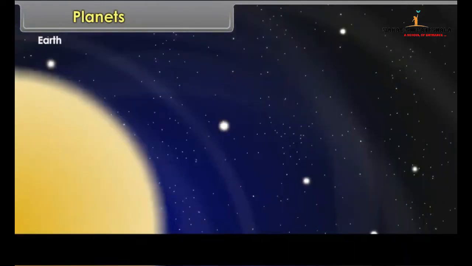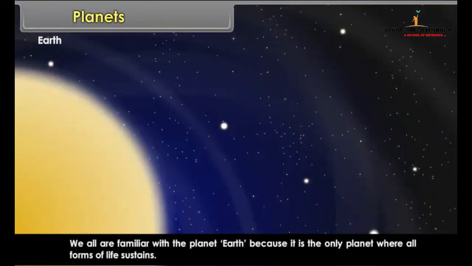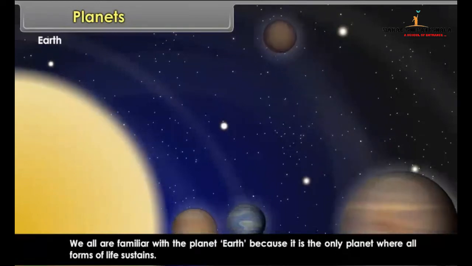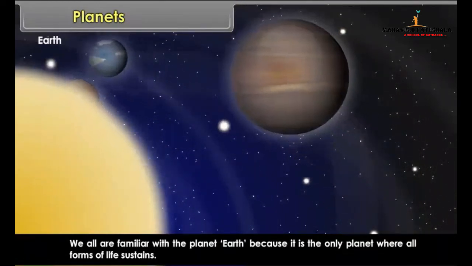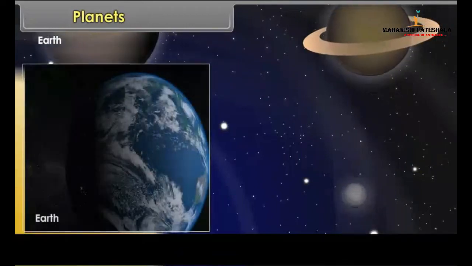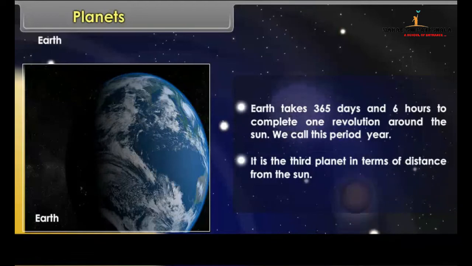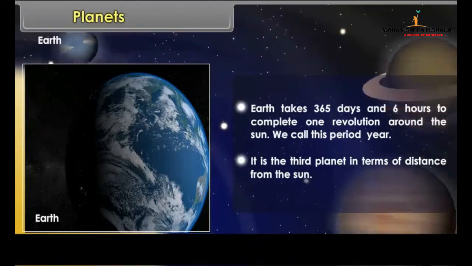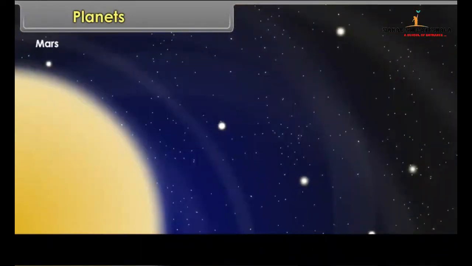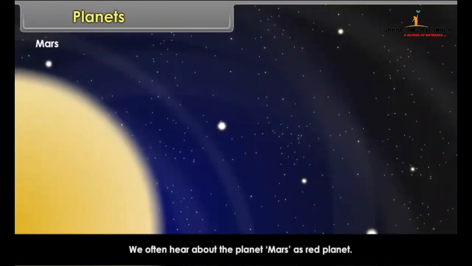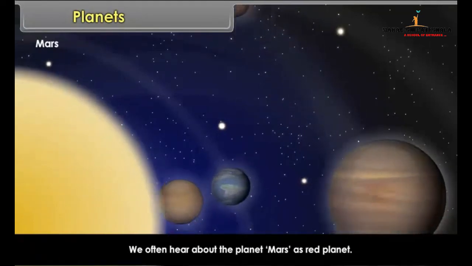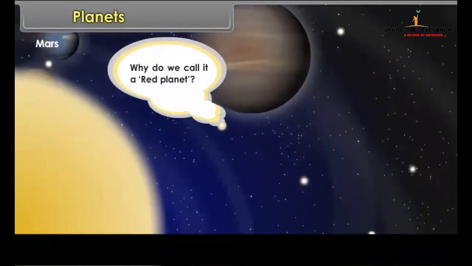Earth. We all are familiar with the planet Earth because it is the only planet where all forms of life sustain. Earth takes 365 days and 6 hours to complete one revolution around the Sun. We call this period year. It is the third planet in terms of distance from the Sun. Mars. We often hear about the planet Mars as red planet. Why do we call it a red planet?